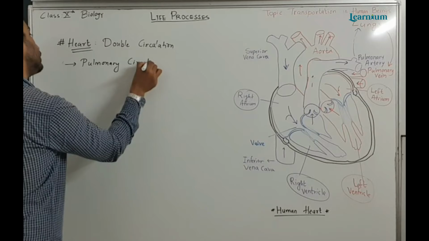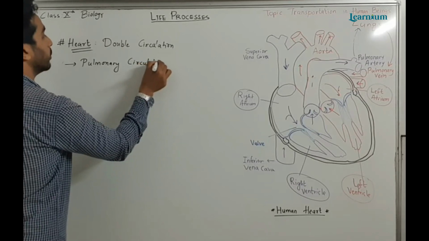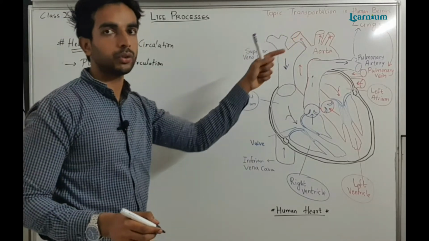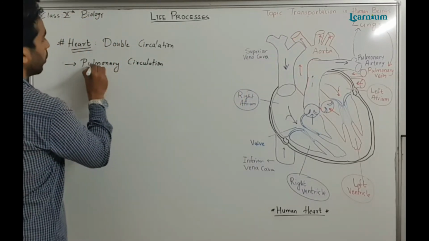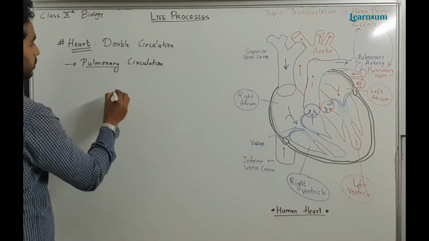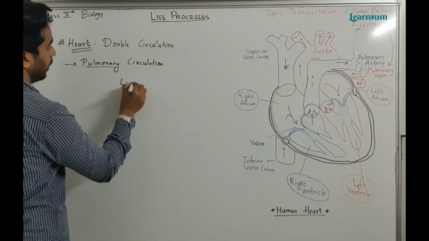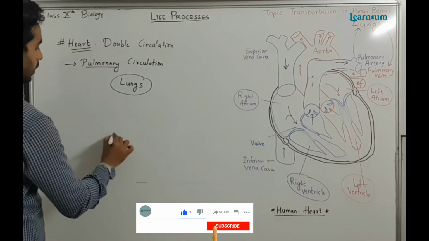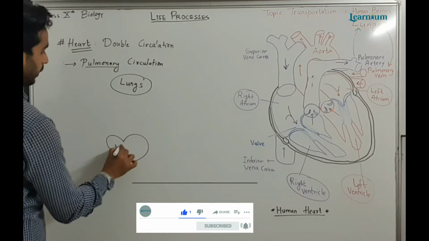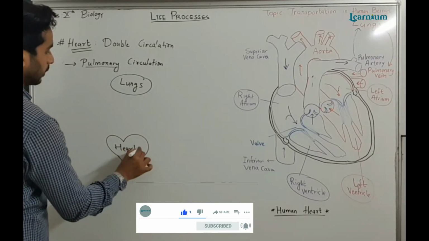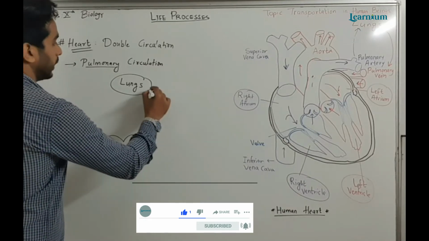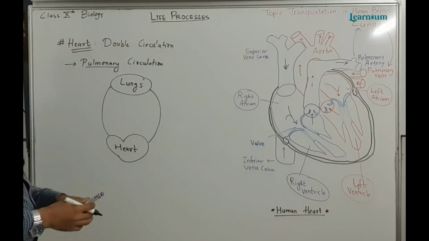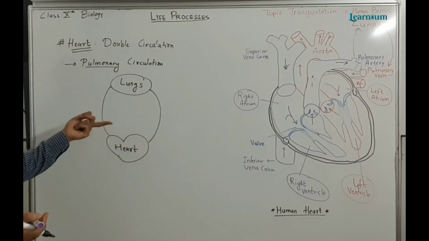Whenever the term pulmonary comes, you need to remember that it is connected to the lungs. That's why its name is pulmonary. So suppose these are the lungs and this is the heart. It is connected to vessels. Two types of vessels are there, one is artery, one is vein.